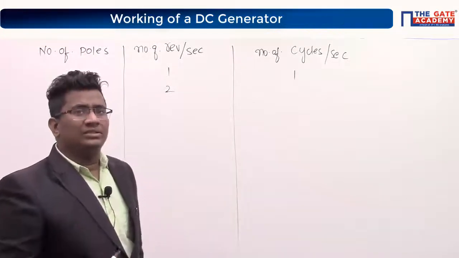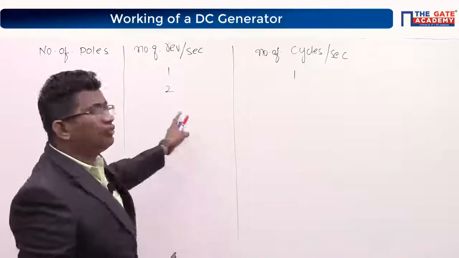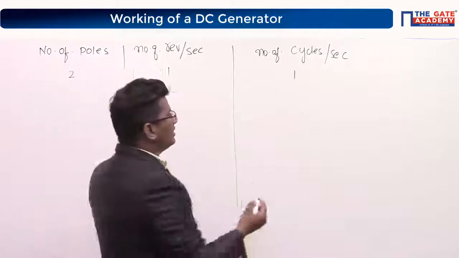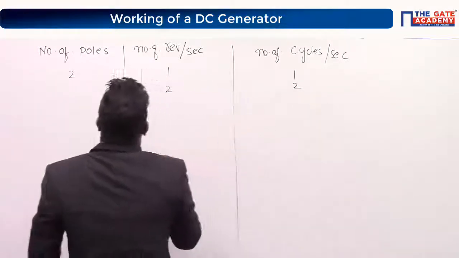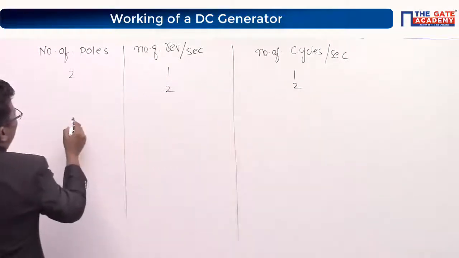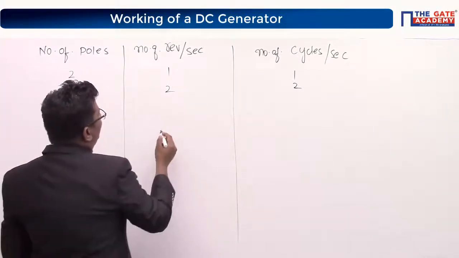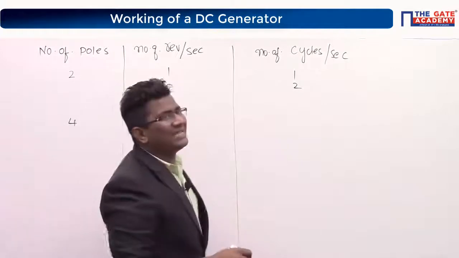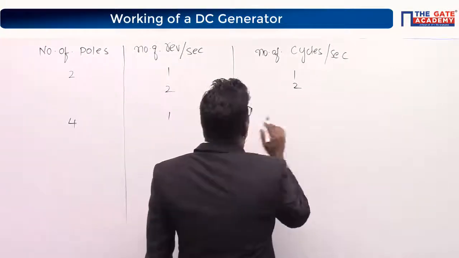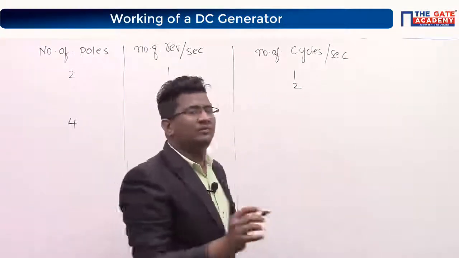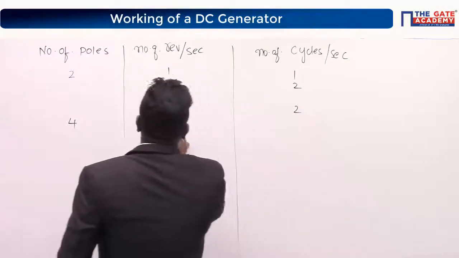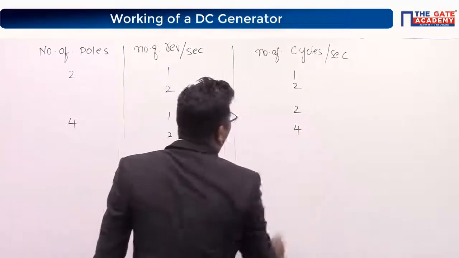1 cycle or 2 cycles? Suppose if I do 2 revolutions, how many cycles will I get? Yes, 2 revolutions per second. Okay. Suppose I take the next case, 4 pole. 4 pole means again 1 revolution. How many cycles did you get? 4 poles, very good, 2. For 2 revolutions you will get 4 cycles.